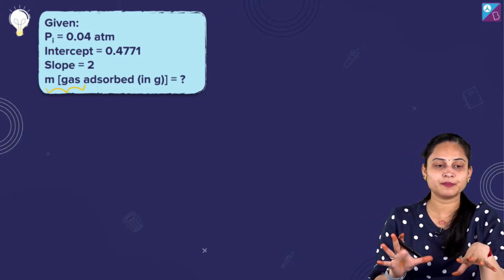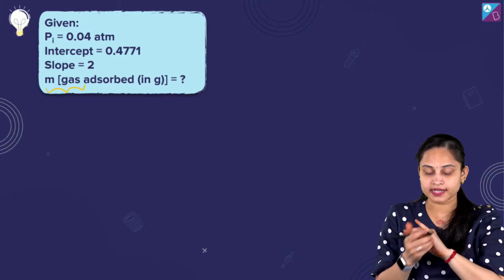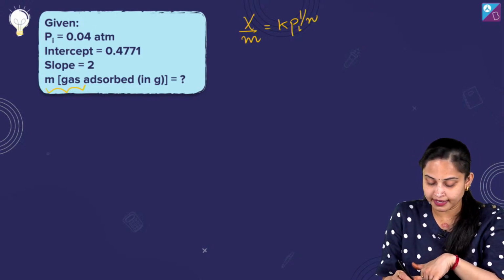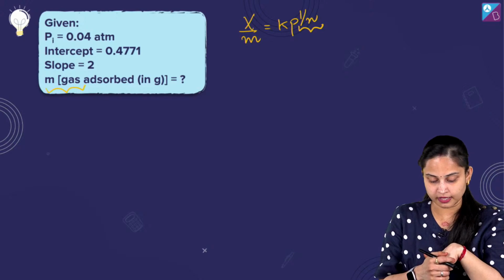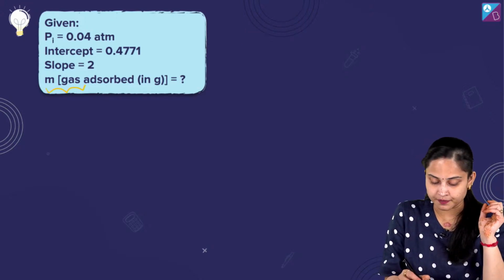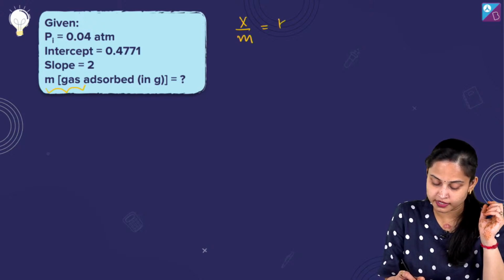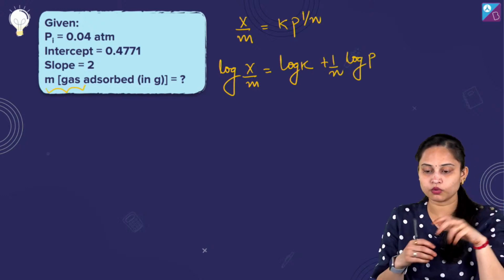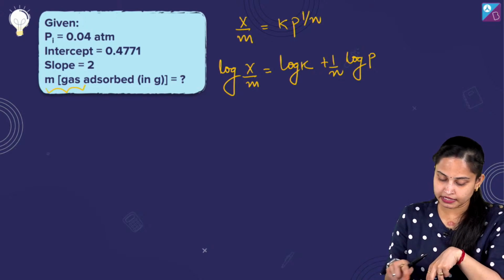तो यहाँ पर simply, yes, I got the things. हमें पता है it's x by m equals to k p raised to power 1 by n. We know about this. 1 by n का value हमें पता है. हमें ये सारी चीजें पता हैं. तो क्या करें, क्या किया जाए यहाँ पर? देखिए, it's x by m equals to k p raised to power 1 by n. अगर मैं log ले लेती हूँ, log x by m equals to log k plus 1 by n log p. ये हो जाएगा. क्लियर है? क्लियर है ये वाली चीज?